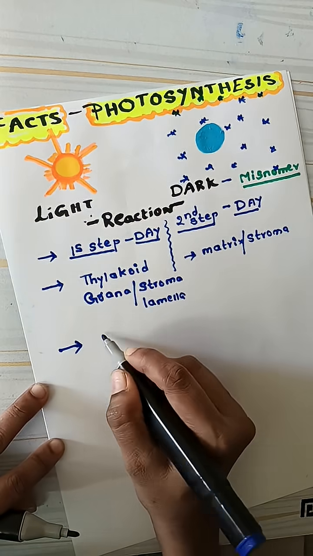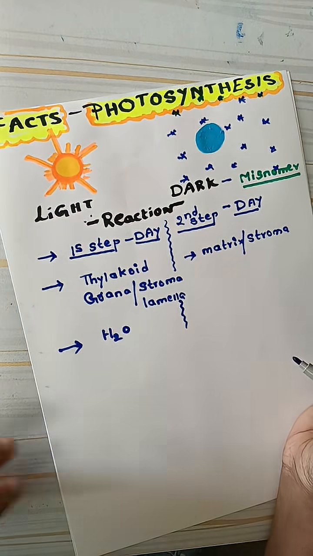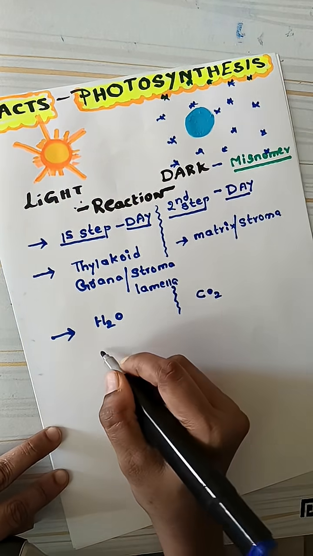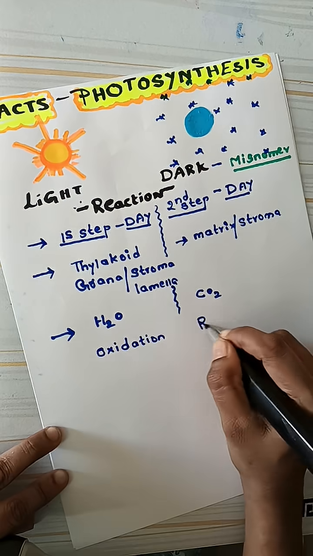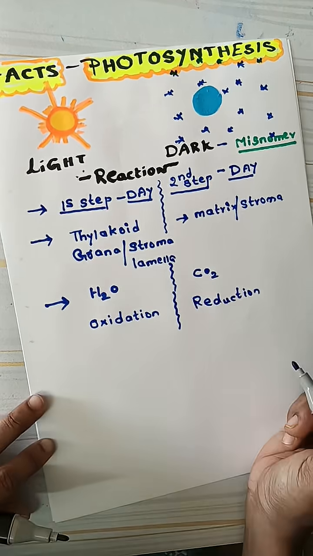Another one. So here the raw material for the light reaction is water, and the raw material for the dark reaction is carbon dioxide. And this water is involved in oxidation. Yes, the carbon dioxide is involved in reduction. That's why we are calling these reactions oxido reduction reactions.